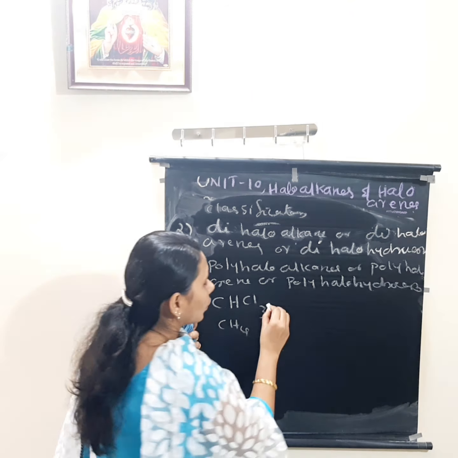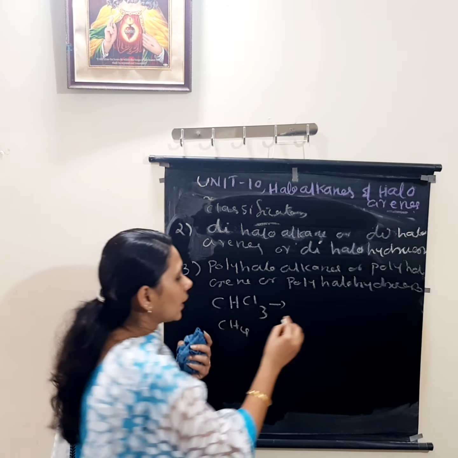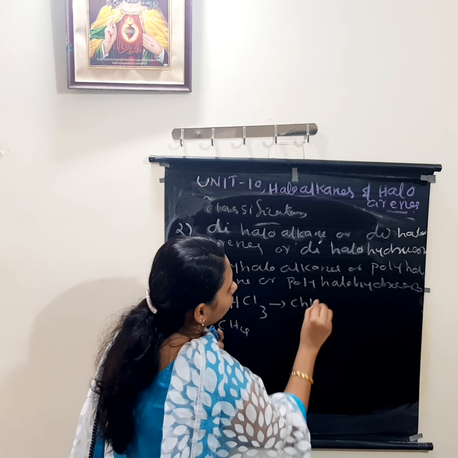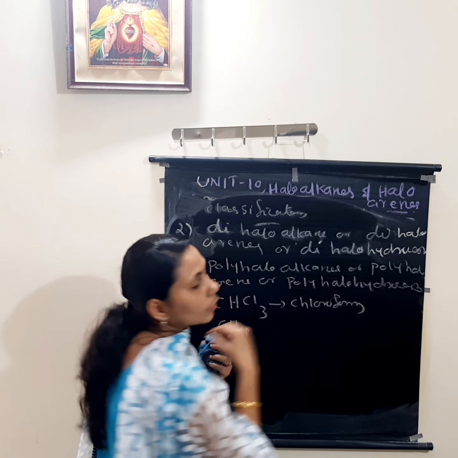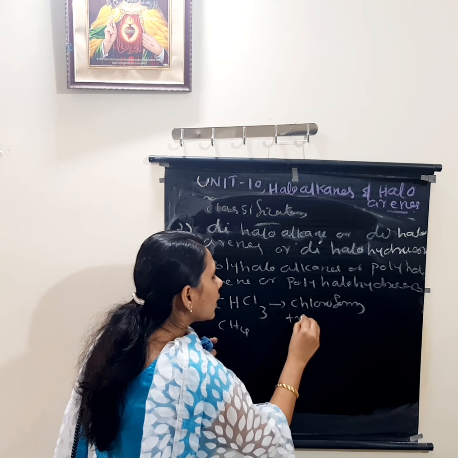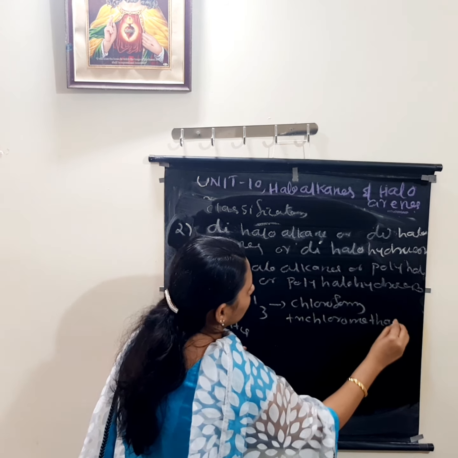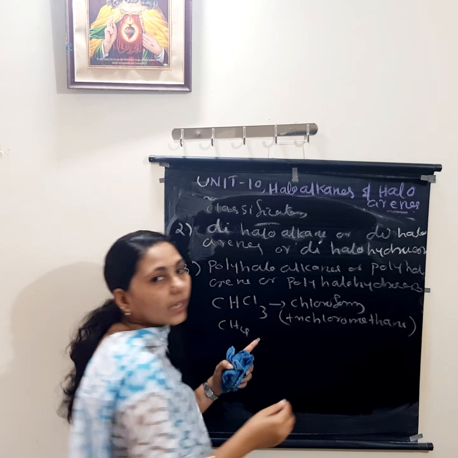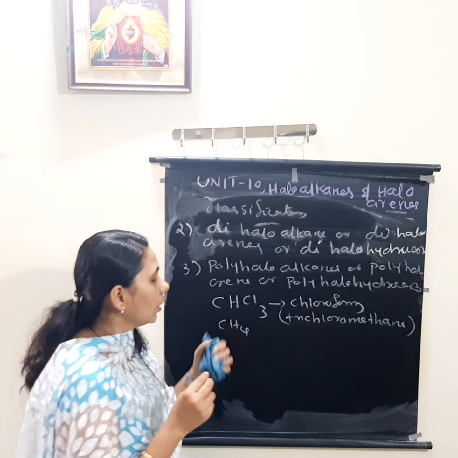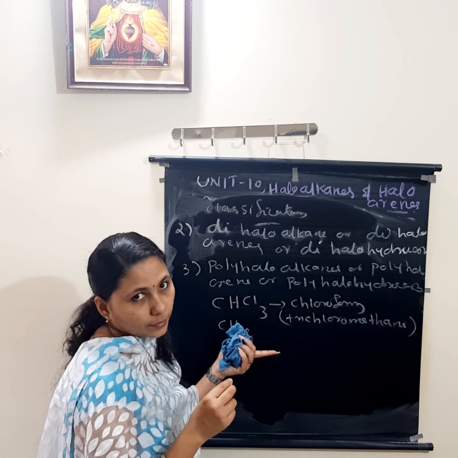So it is a polyhalo compound. What is the name of this one? Chloroform, or trichloromethane. It is from methane. So chloroform or trichloromethane. Here more than two halogen atoms are there.